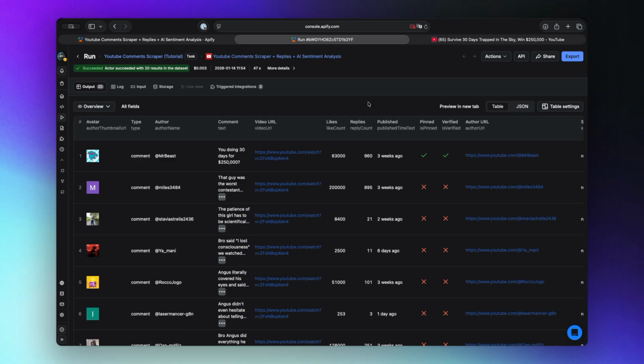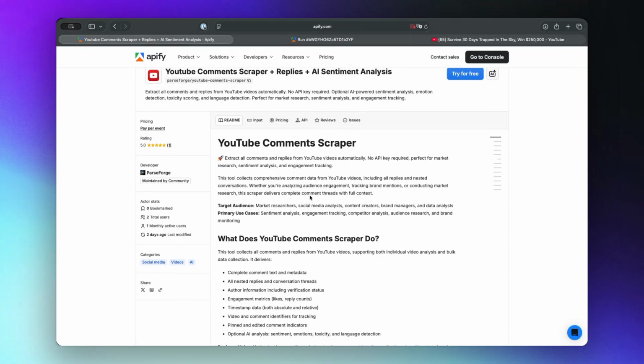This scraper is perfect for brand sentiment monitoring, audience research, competitor analysis, content feedback analysis, and comment moderation pipelines. What would normally take hours of manual work is now done in minutes.